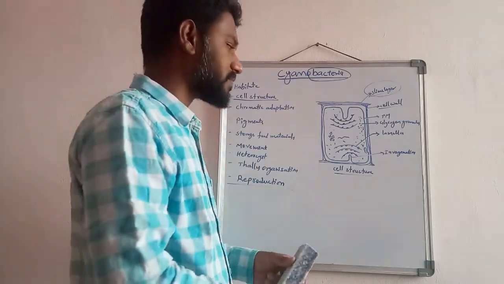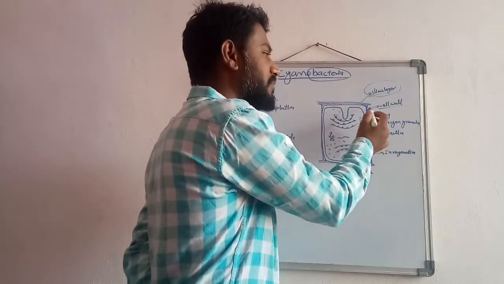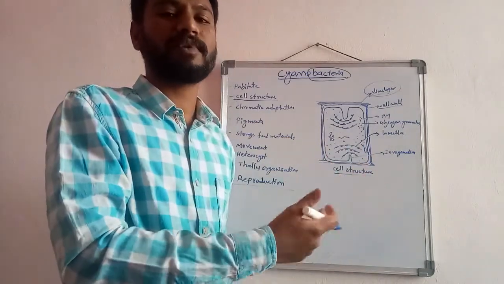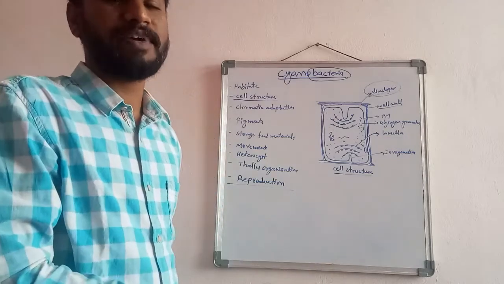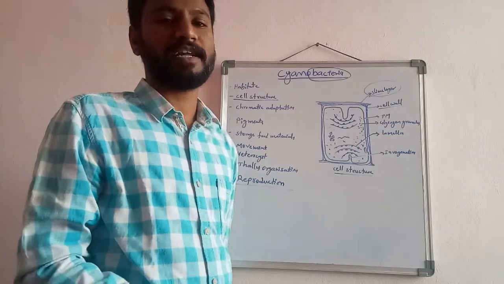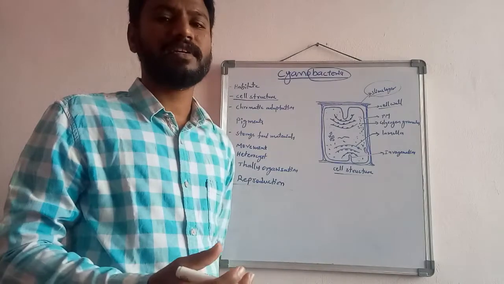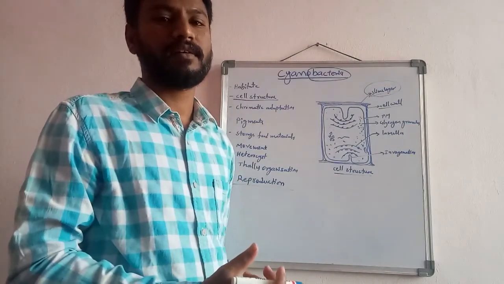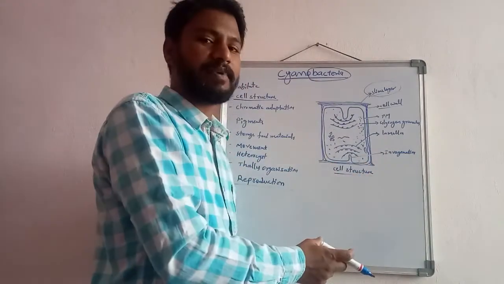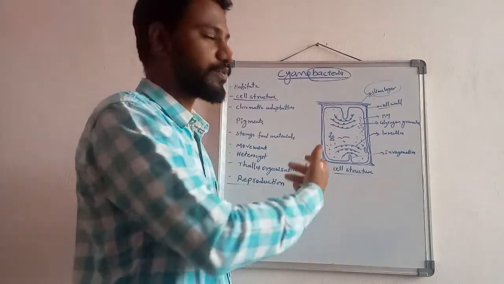So that is related to the bacterial characters. The cell wall is differentiated into two regions, outer cell wall and inner cell wall. The outer one is made up of microfibrils, and the inner cell wall is made up of mucopeptides, muramic acid, like that. The cell wall gives a particular shape, protection, and also mechanical strength to the cell.